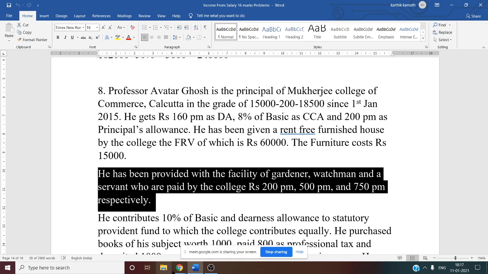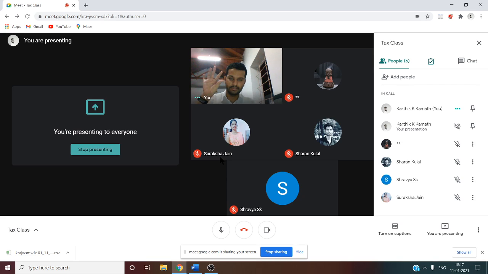What are these called? Can anyone tell me? Watchman, servant, gardener. Tell me whether it is a perquisite. What do you mean by perquisite?